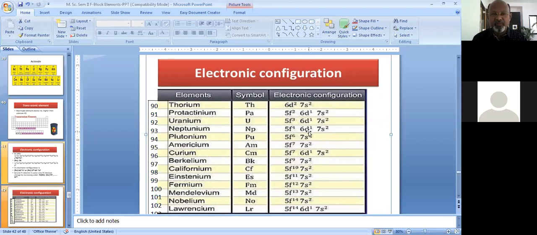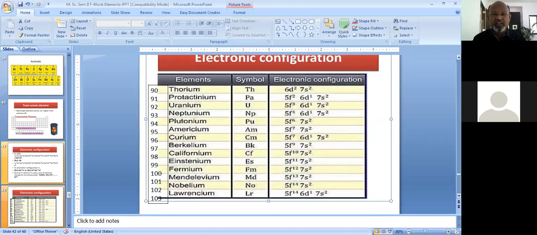After neptunium, at plutonium, the 6d orbital is again empty, and this 6d orbital is going to be filled at the last element, lawrencium. At lawrencium, the 103rd electron enters the 6d orbital, because up to nobelium the 5f orbital is completely filled.